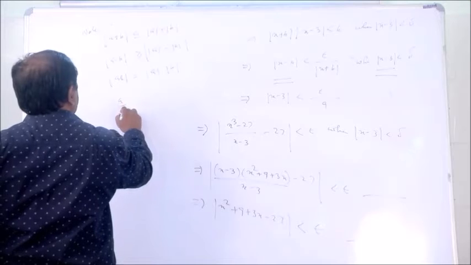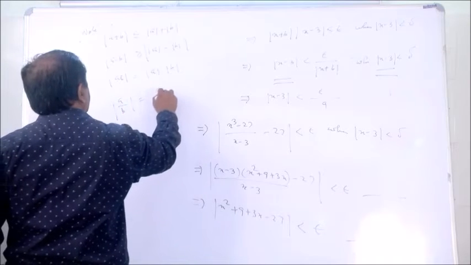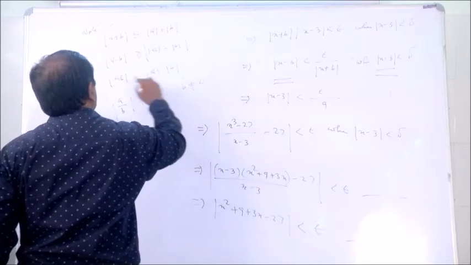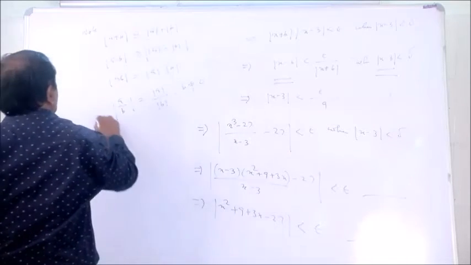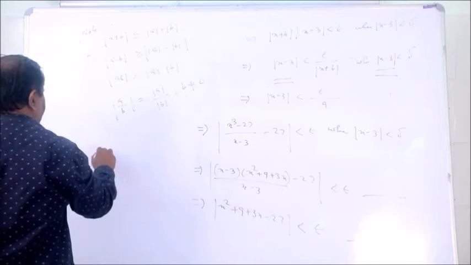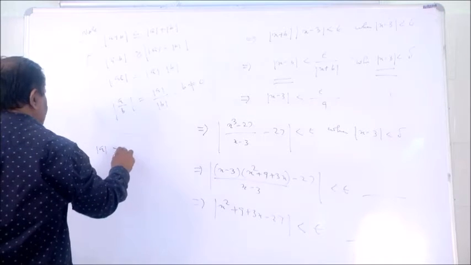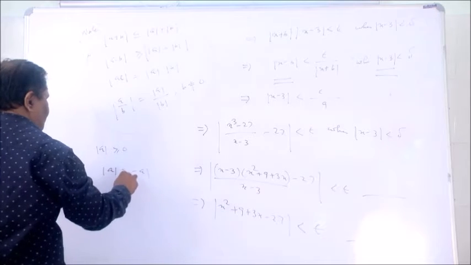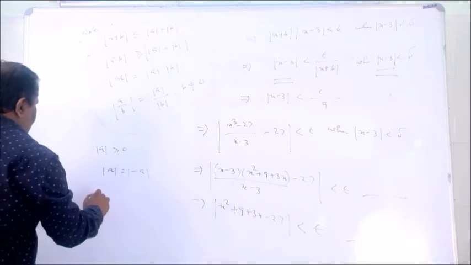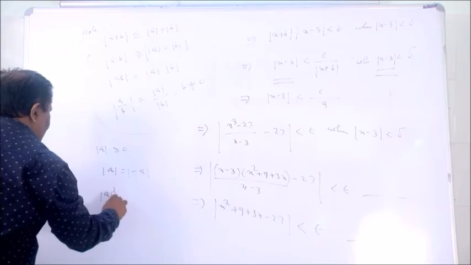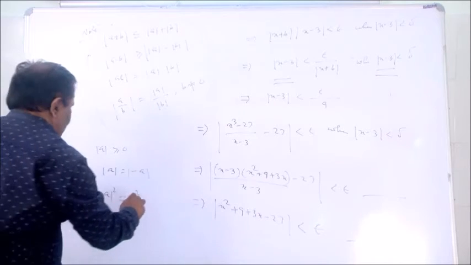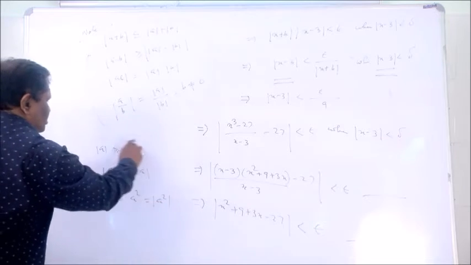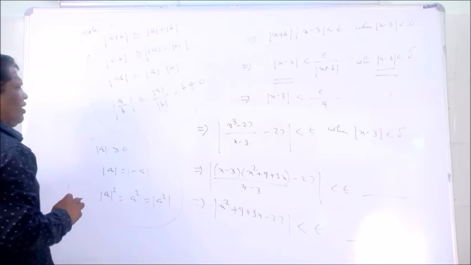And |a/b| = |a|/|b|, where b is not equal to 0. It is very important for this only. And |a| is greater than or equal to 0. |−a| = |a|. And |a|² = a², and a² = |a²|. Very important, this is most important: |a| ≥ 0.